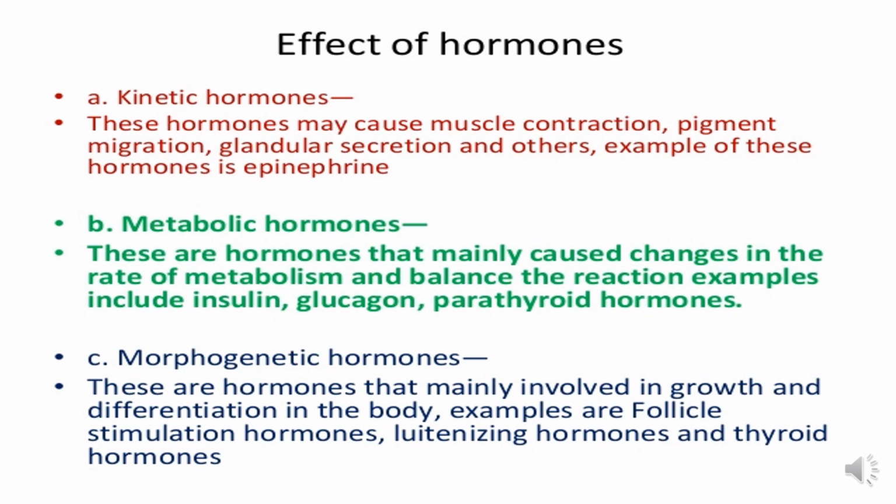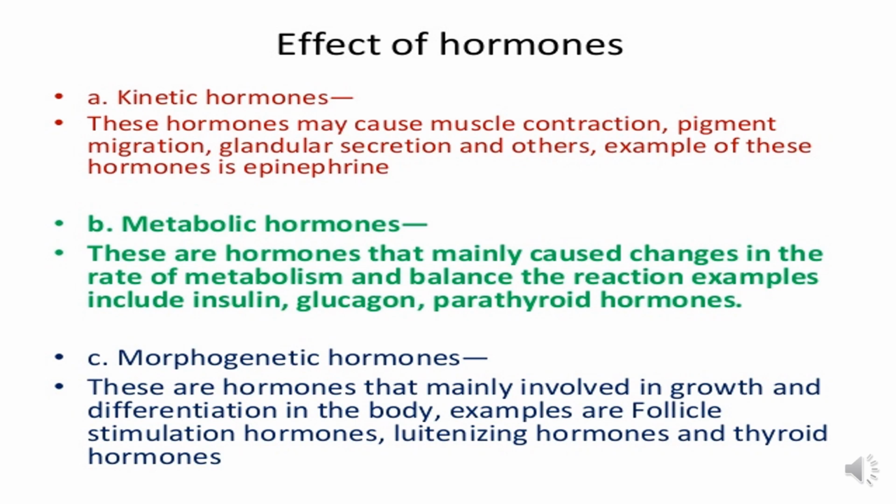An example of these hormones is epinephrine. The next one is metabolic hormone. These are hormones that mainly cause changes in the rate of metabolism and balance the reaction. Examples, insulin, glucagon, and parathyroid hormone.